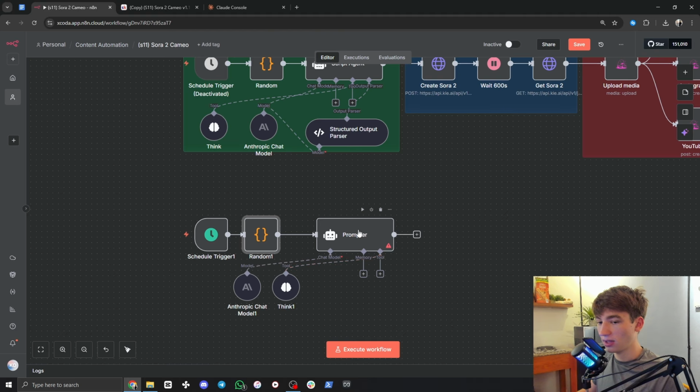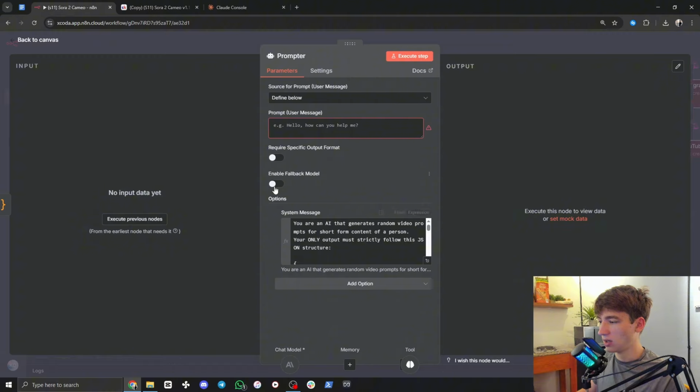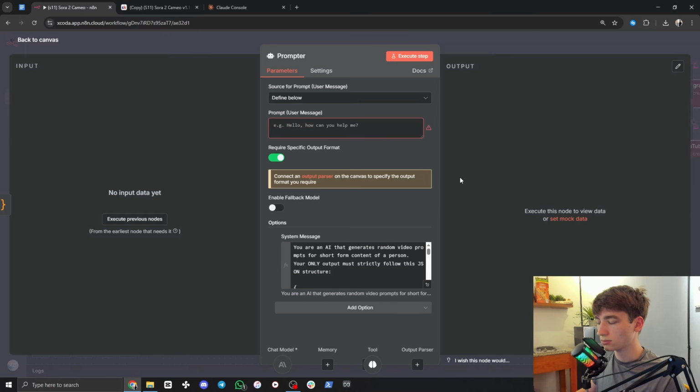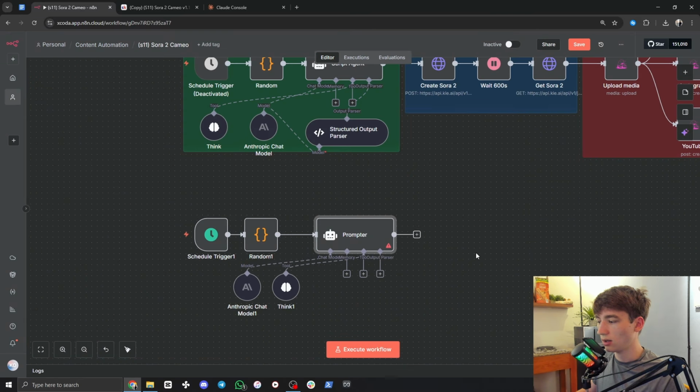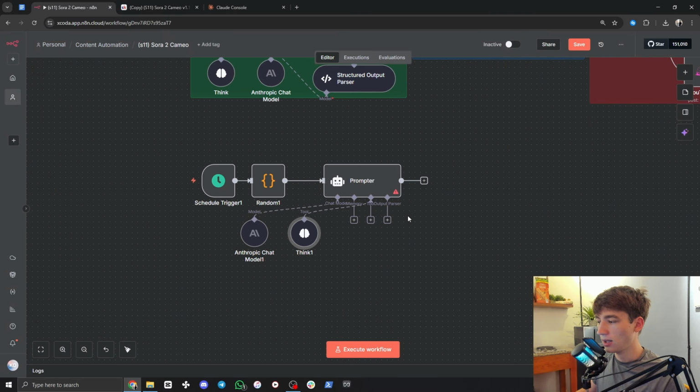Then we're going to open the agent up again, and turn on require specific output format. I'm going to turn that on, exit out of the agent for a second, and enable an output parser. This gives us 3 separate outputs, or as many as you want, that we can use later on in the workflow. This way the prompt and the title are separated. I'll show you what I mean in a second.